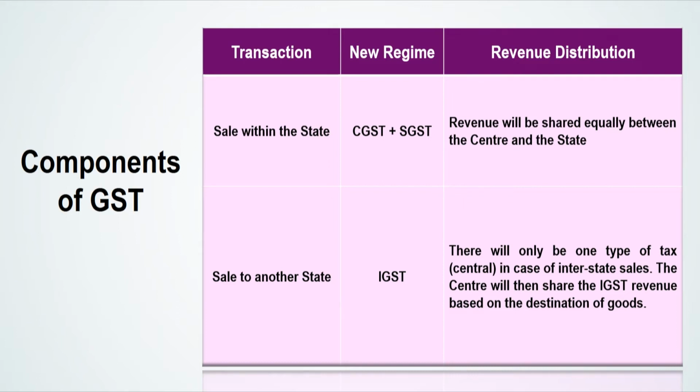In this we will have only one tax, which is IGST, integrated GST. In case of interstate sale, the center will then share the IGST revenue based on the destination of the goods.